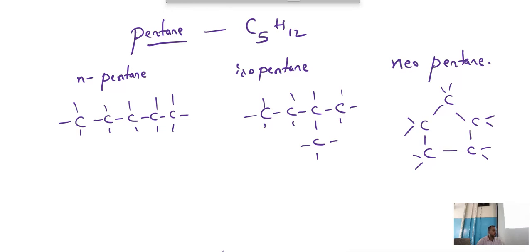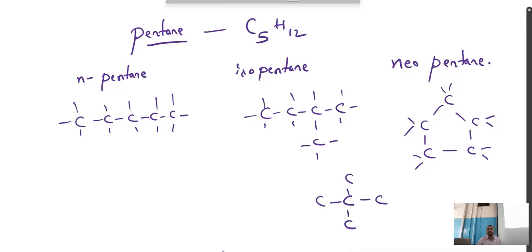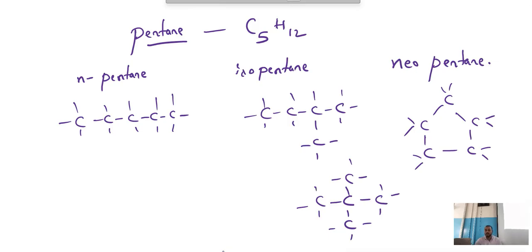Even you can draw like this: 1, 2, 3, 4, 5. So this is neopentane.